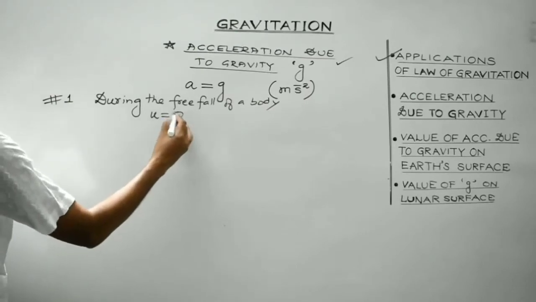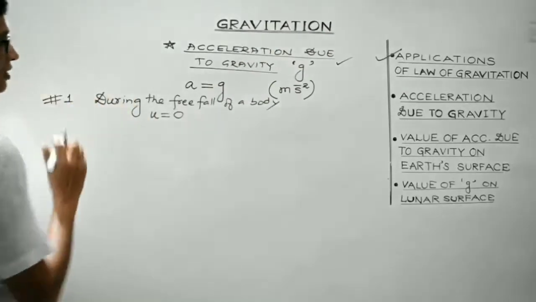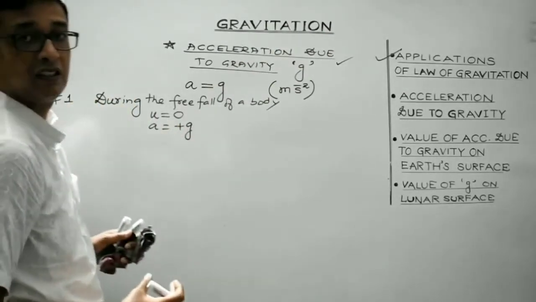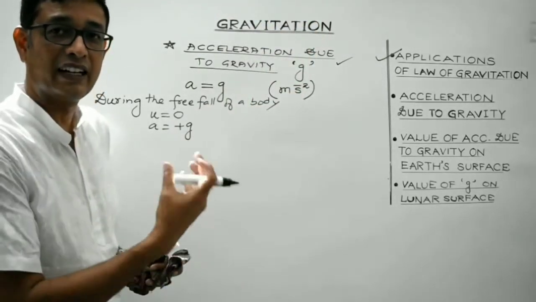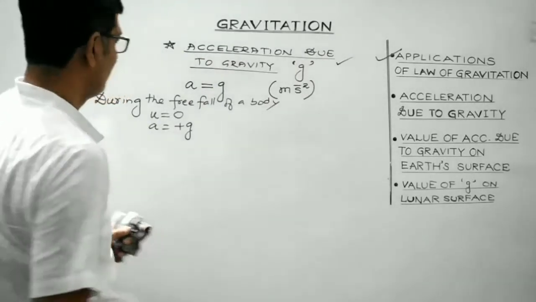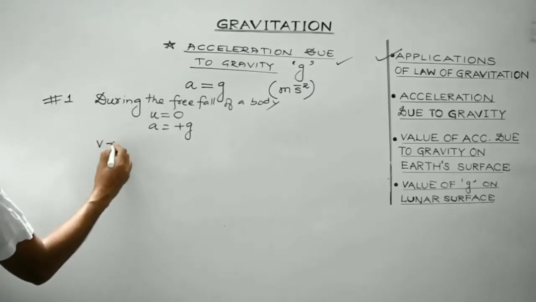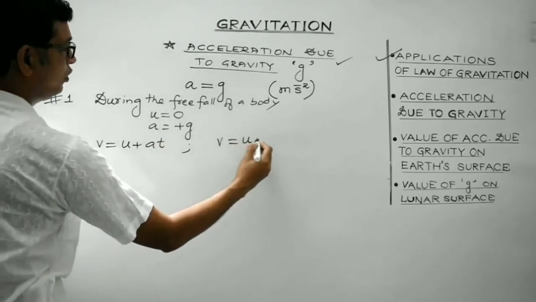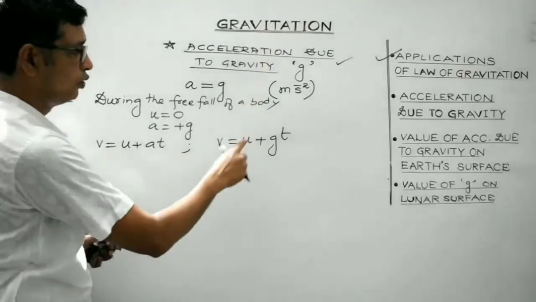During the free fall of a body, remember u is 0. Initial velocity, just a body is released, so initial velocity is 0. A will be plus g, because it is getting attracted towards the earth. So acceleration due to gravity is along the direction of the motion. So its speed keeps on increasing. So it will be plus g. So what will be the first equation of motion then? Usually it is v equals u plus at. Here it will be v equals u plus gt.